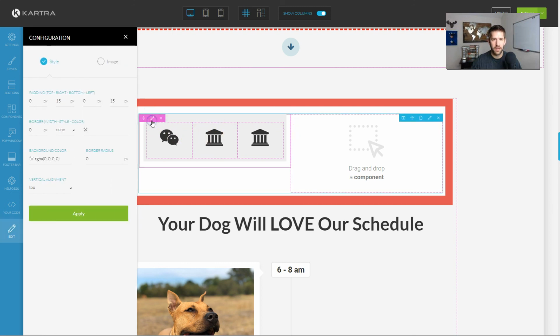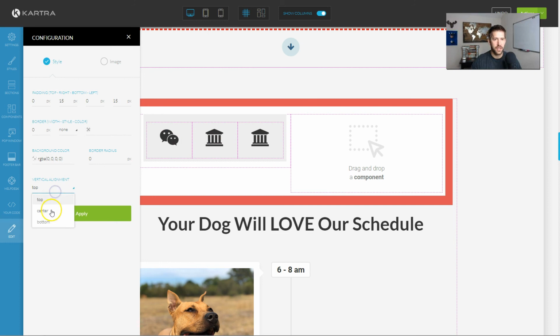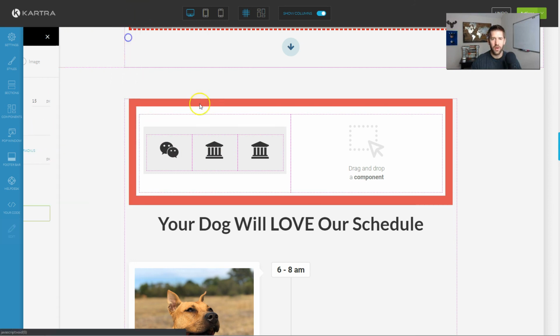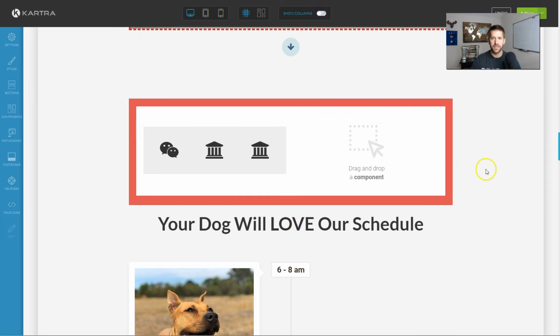So let me go here, and I want to vertically align it in the center. Wow. Now if I remove the columns, I know this might not look like a lot, but imagine what we just did. We made a one full size with a background color, and then a half size here, and then a thirds within that, and we're able to change the background color and everything within that.